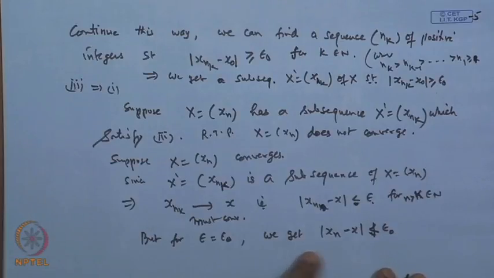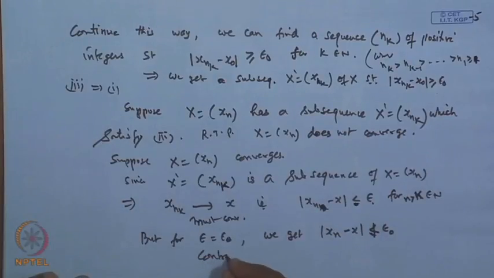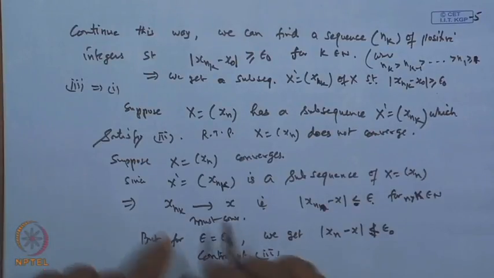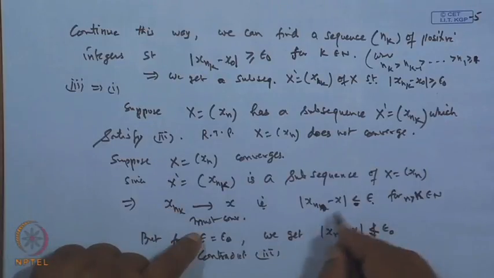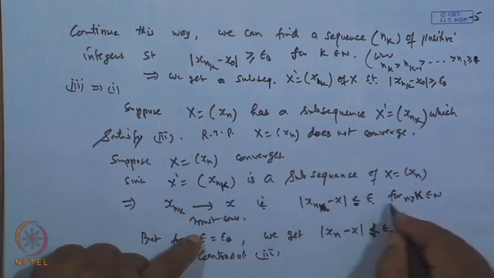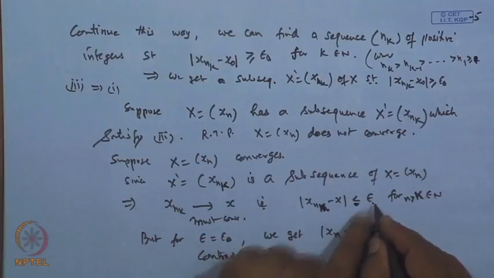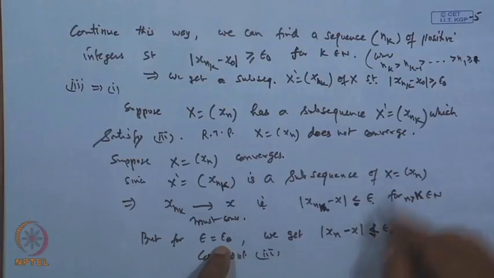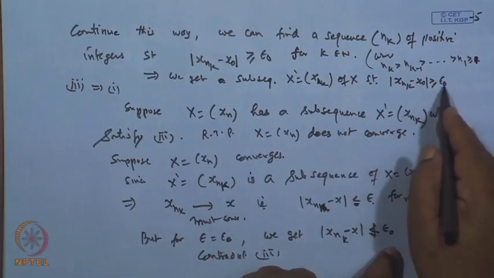Therefore, this is a contradiction of our given condition 3, because if it is assumed convergent, then it must satisfy this condition, but for this particular epsilon naught, it is not satisfied.